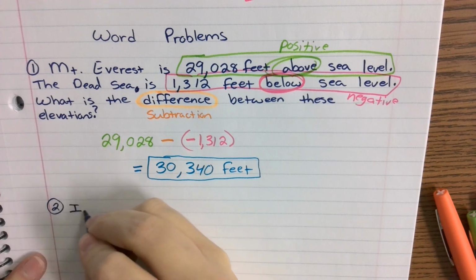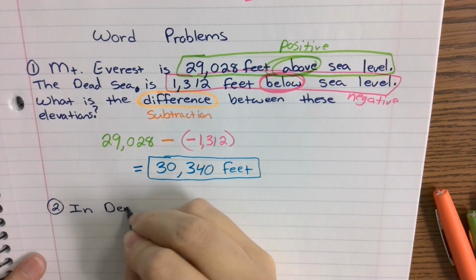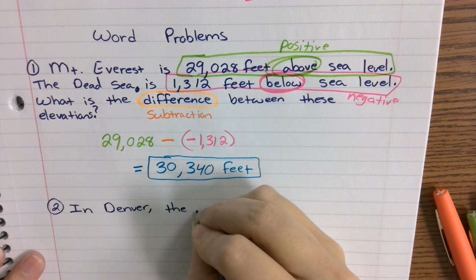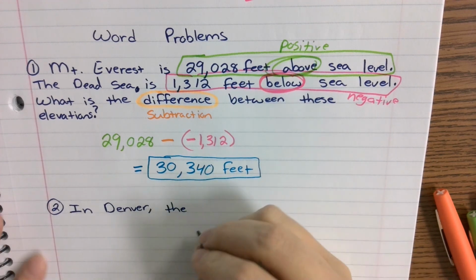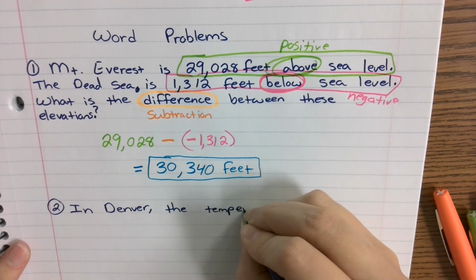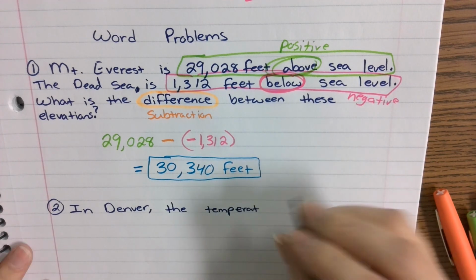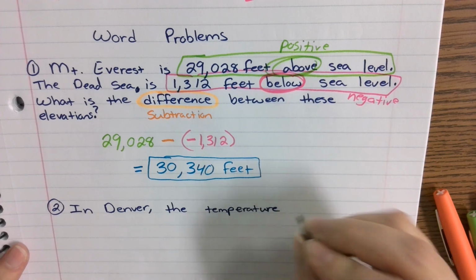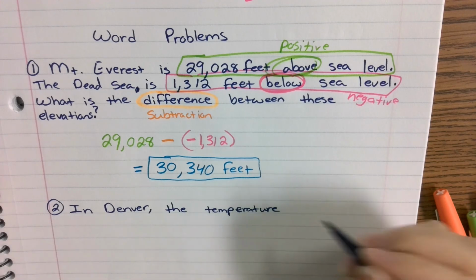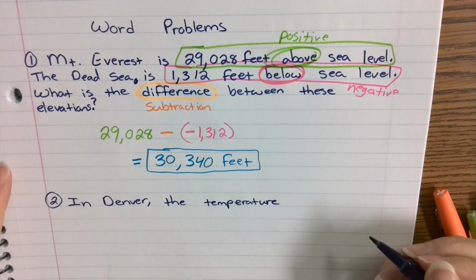In Denver, Colorado, the temperature some mornings, you know, Denver is really, really cold. Oh, yeah. We went and visited over in Colorado a few years back in like late June, and it was still snowing. It's because of the climate, and it's because it's higher elevation. It is fun.